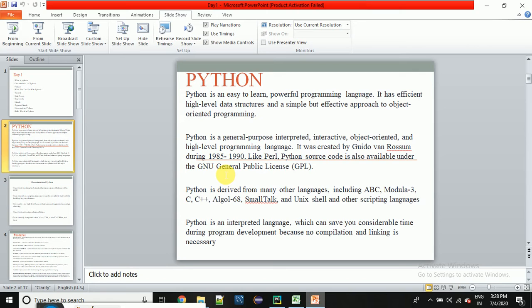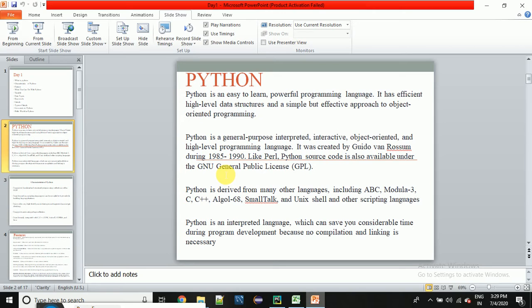Python is an interpreted language. We have already discussed the interpreter and compiler. Every language has some piece of code, or you can say something, which converts our code into assembly language. And what happens after that? Assembly language is further converted into machine language by our assembler. So Python has that interpreter which converts the code which we are writing into assembly language.